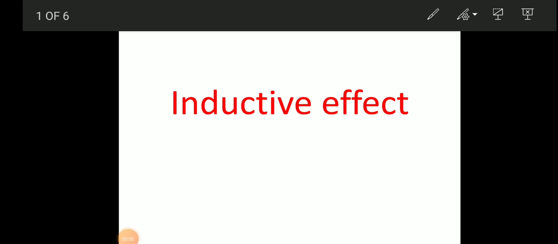Last class we discussed General Organic Chemistry, GOC. In that, bond cleavages: homolytic cleavage, heterolytic cleavage.